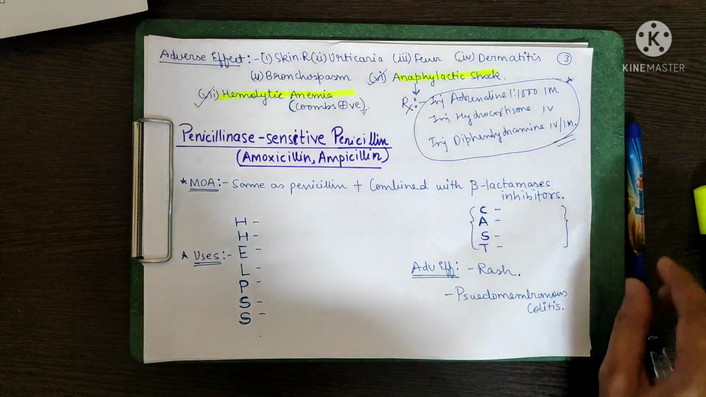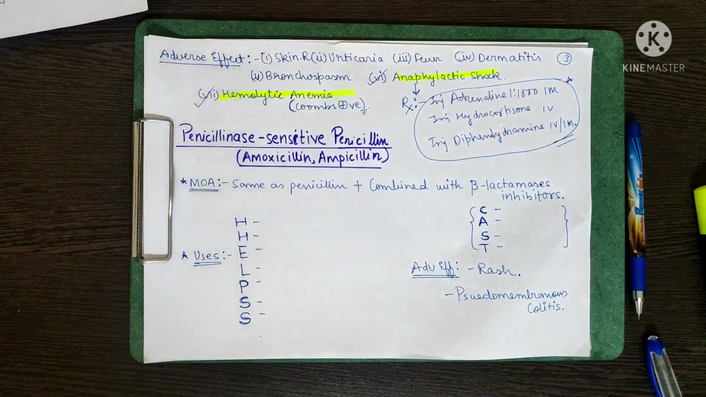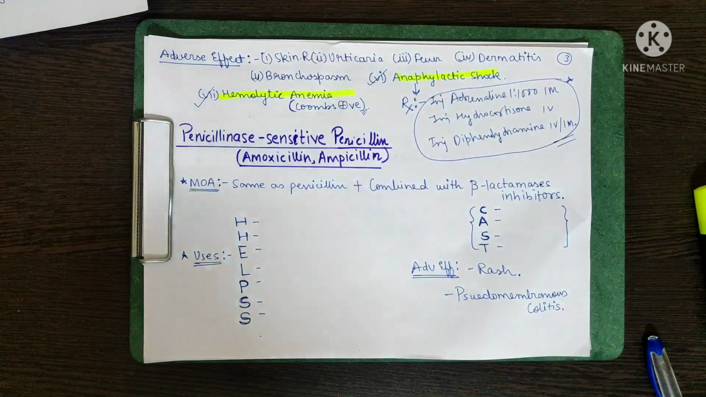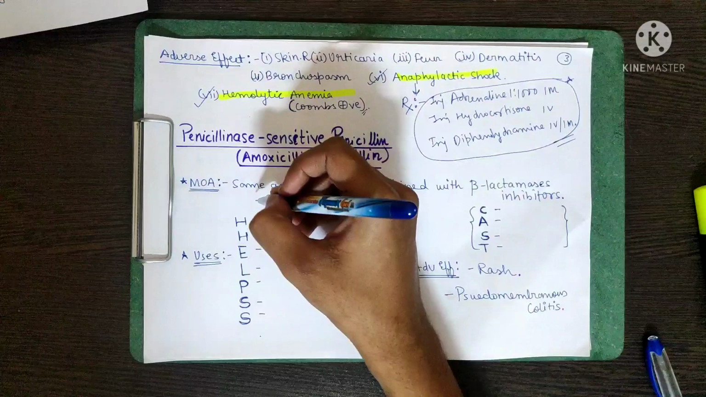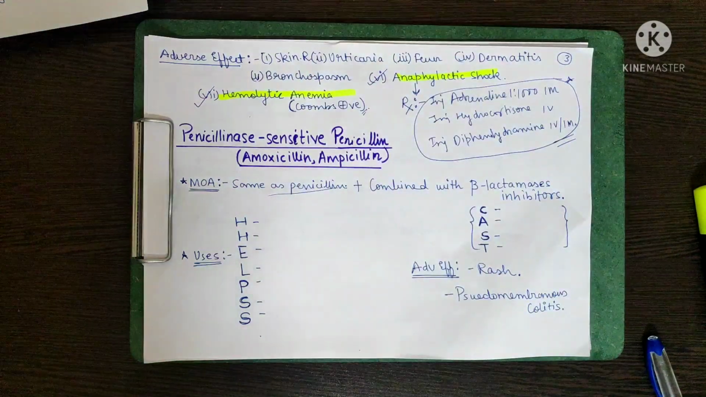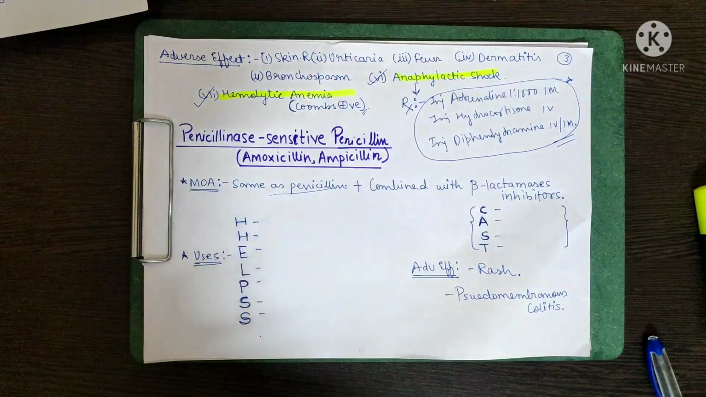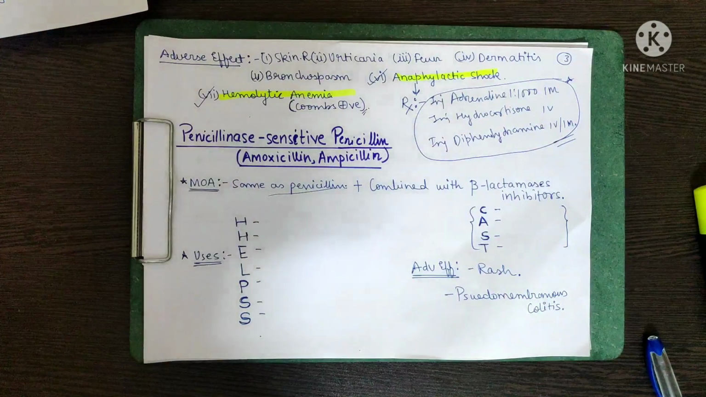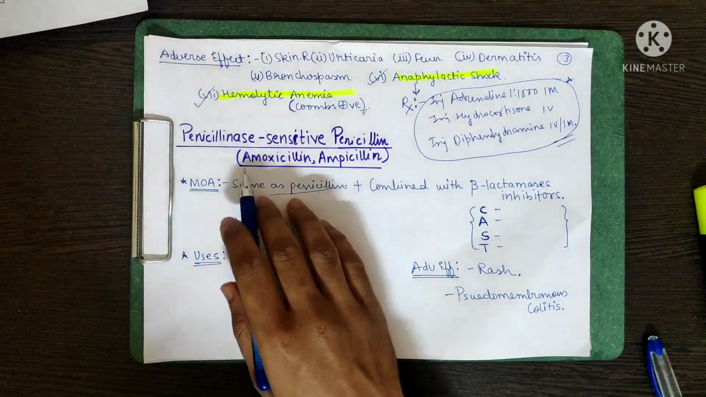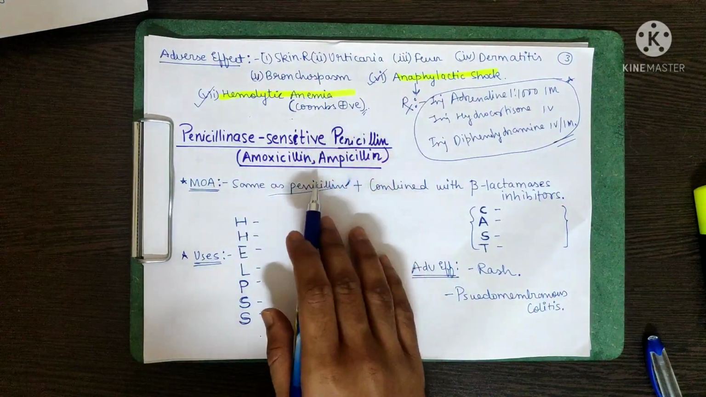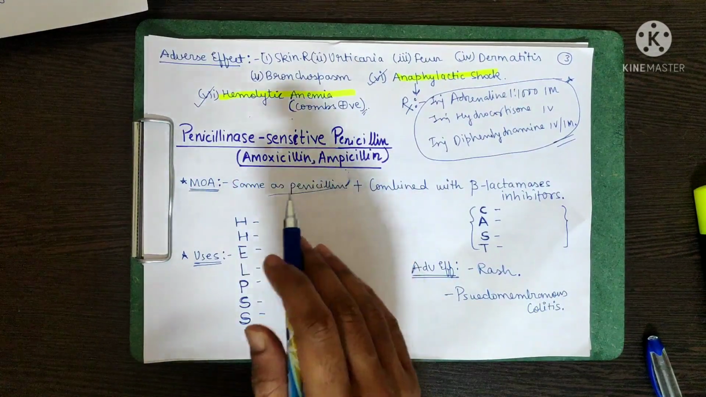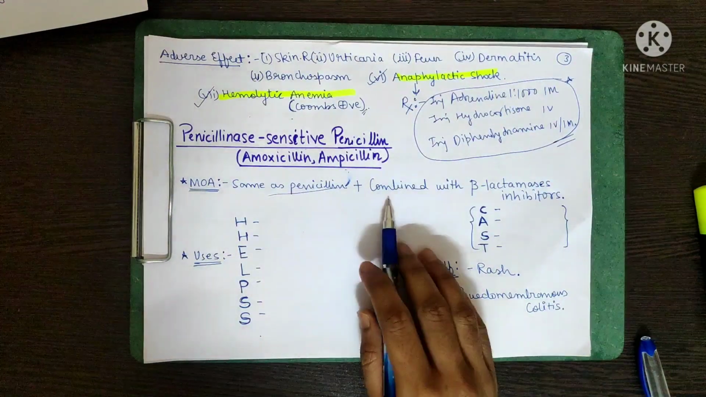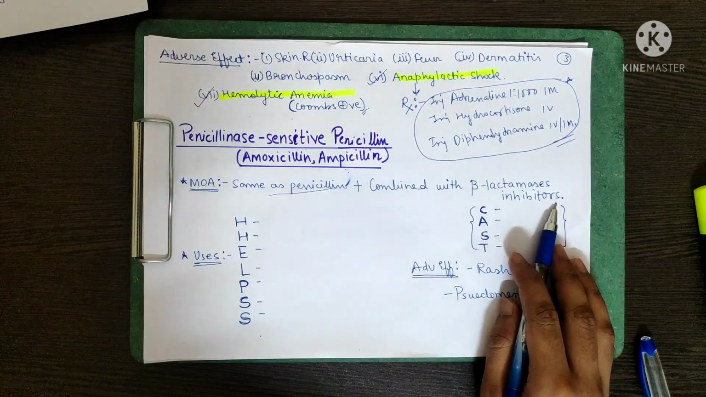Now coming to penicillinase sensitive penicillin. The penicillinase sensitive penicillin includes amoxicillin and ampicillin. We all know the mechanism of action is same as that of penicillin we have read earlier, but most importantly, what does this mean, penicillinase sensitive? Penicillinase is nothing but beta lactamases which breaks down penicillin, and of course sensitive means it is sensitive to it, means that amoxicillin and ampicillin are actually broken down by beta lactamases. That's why we have to combine it with beta lactamase inhibitors.